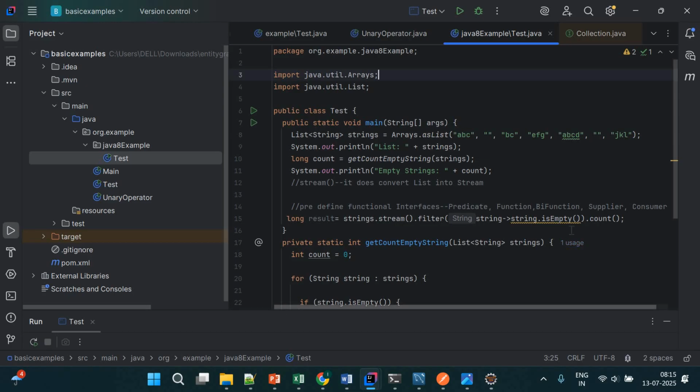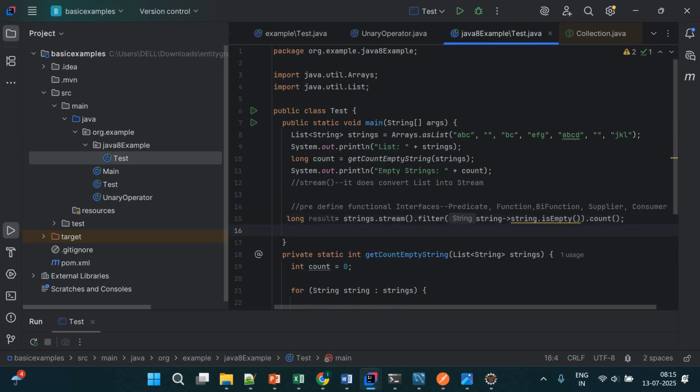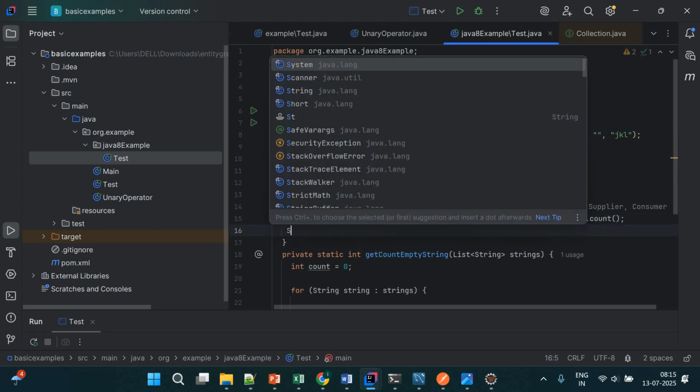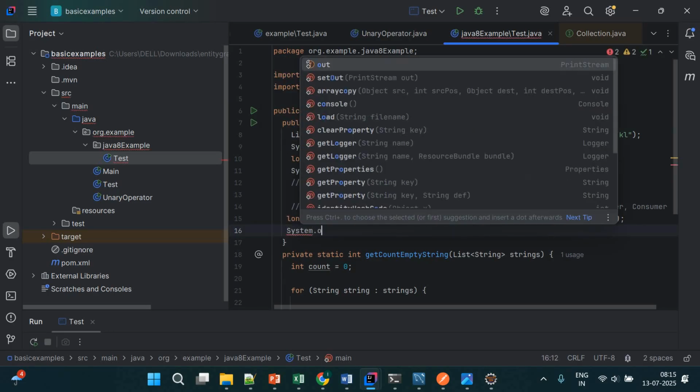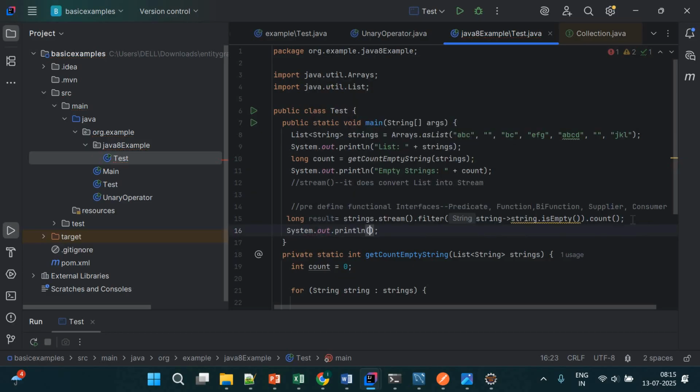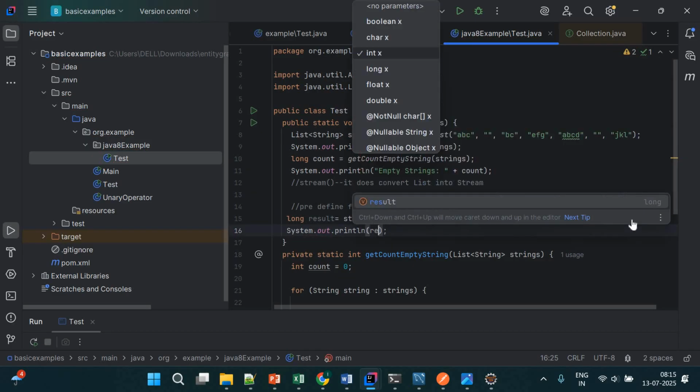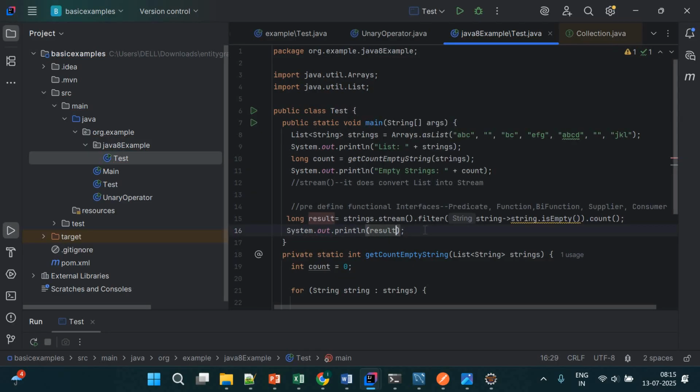So that's why, if you see the definition, a terminal operation is always used to convert the stream into a specific type, which type we actually want. So count is a terminal operation here, and if I write System.out.println and write result here, I will get the count of empty strings.